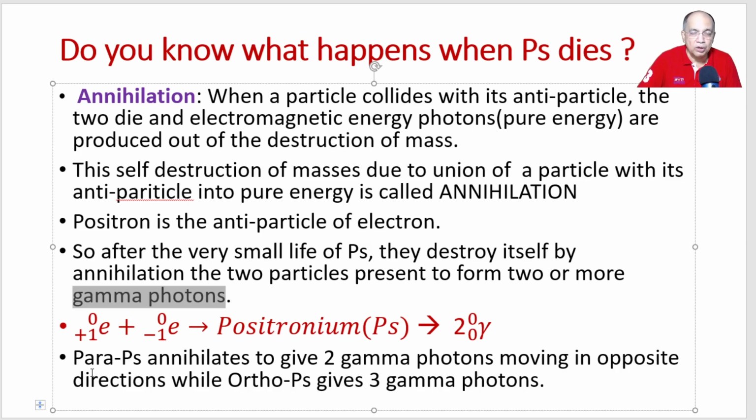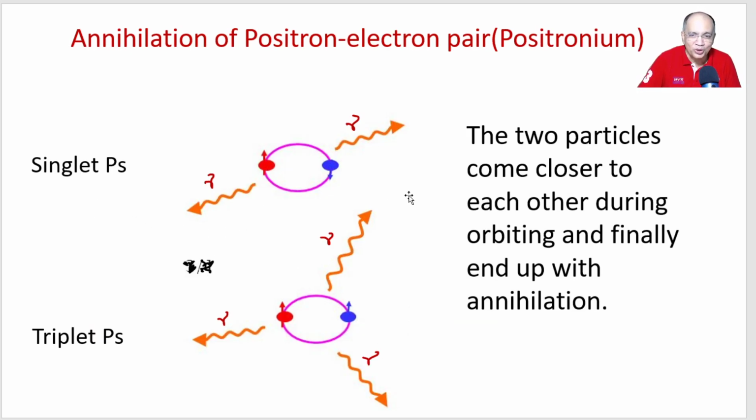If you are taking para positronium that undergoes annihilation between its particles, then you get two or an even number of gamma photons. And if you are taking orthopositronium, then the annihilation of positron with electron inside the positronium will produce three or an odd number of gamma photons. You forget about those details. Now I've shown you here.